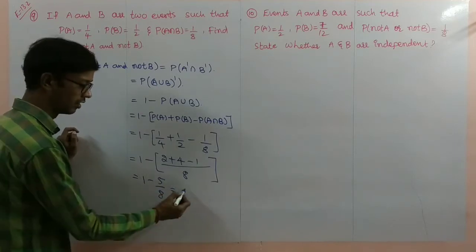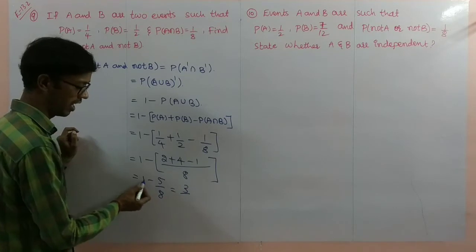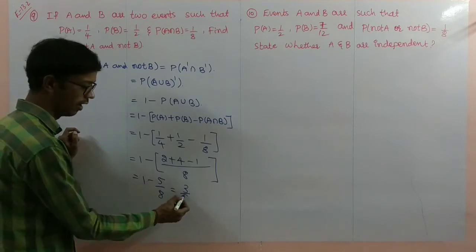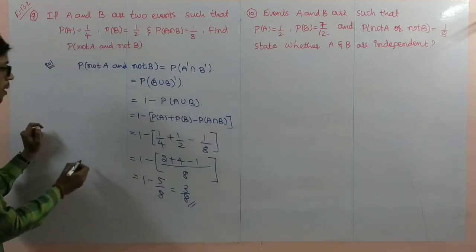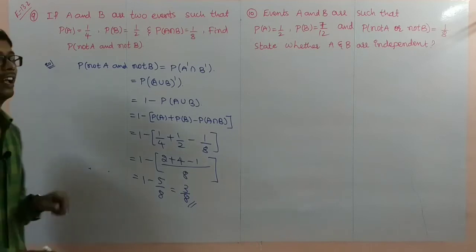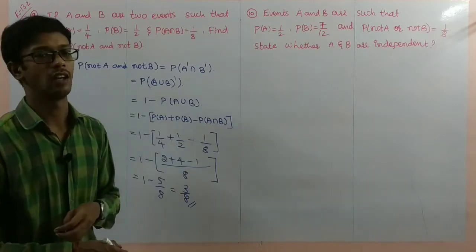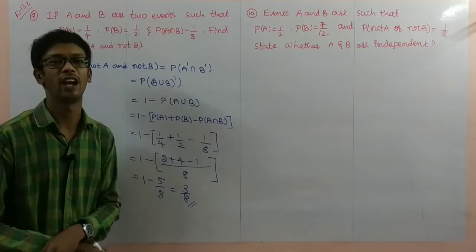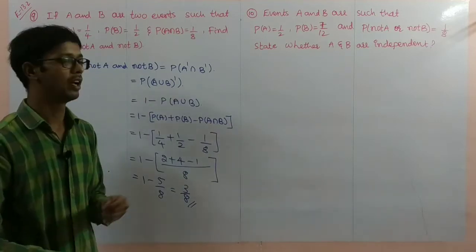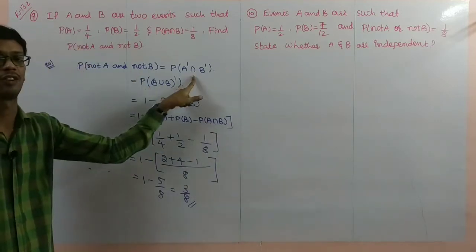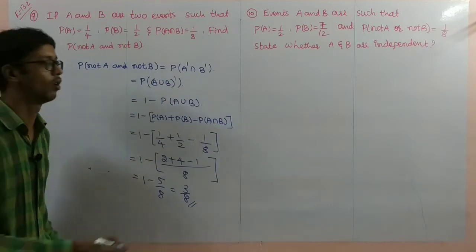Again making the simplification, LCM taking 8 minus 5 is 3. 3 by 8 is the probability of not A and not B. That is probability of A complement intersection B complement. And here there is intersection, not union, you have to write here.